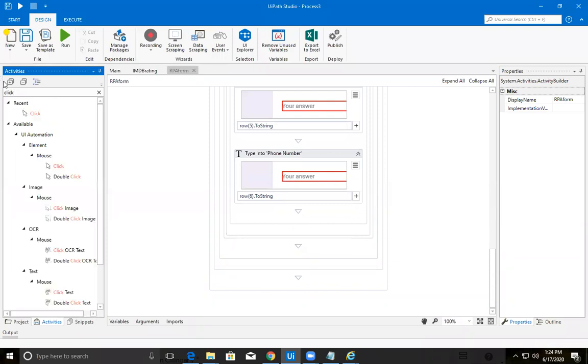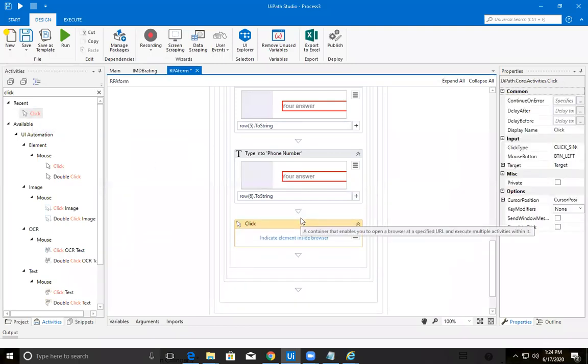Sir, can you tell me what is the variable type of extract table? Data table. Data table is the variable type for extract table, because you are reading from a data table only. That means the read range is for a workbook, right? So it comes under data table data type. Clear?